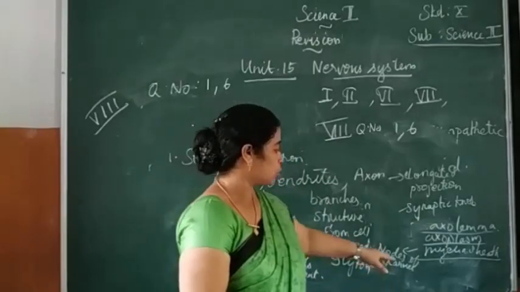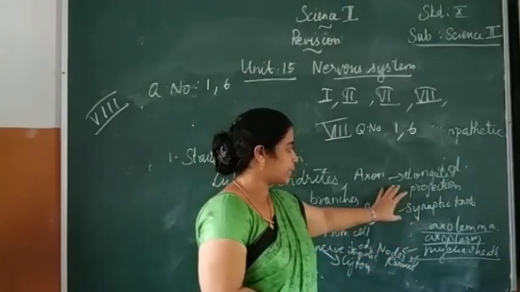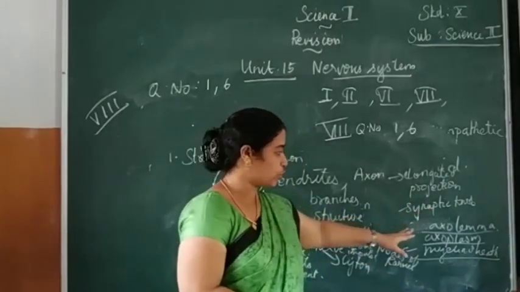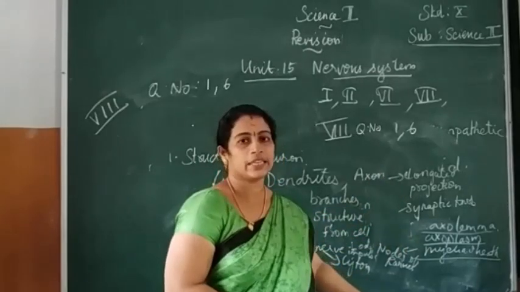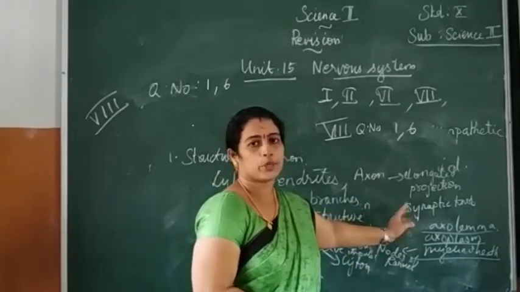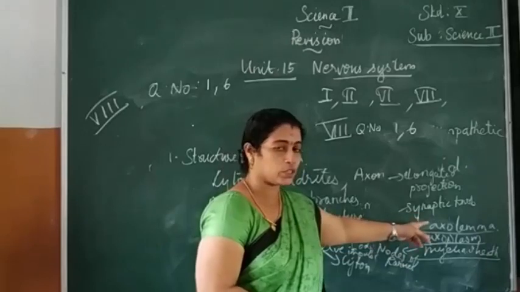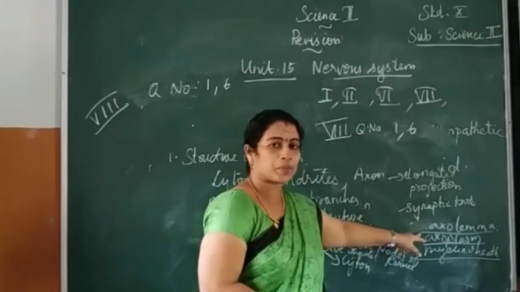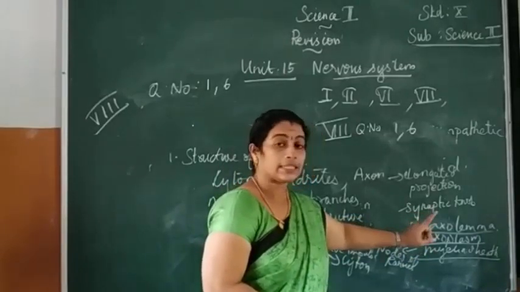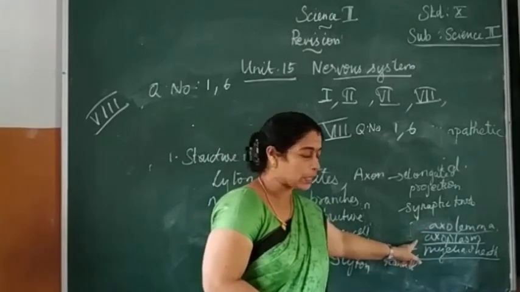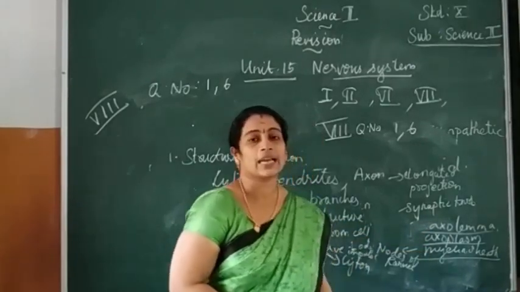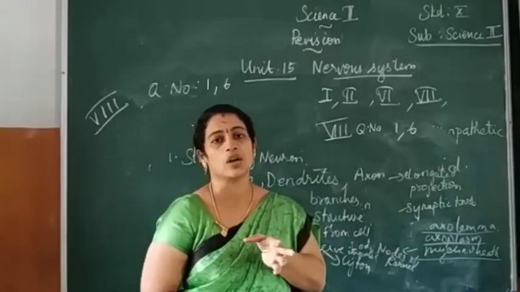Have you understood? So, the axon is the elongated projection from the cyton. The terminal end produces a node-like structure known as the synaptic knob. The plasma membrane is known as axolemma. The cytoplasm is known as axoplasm, and the axon is covered by a sheath called the myelin sheath.